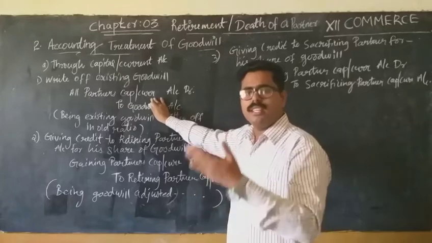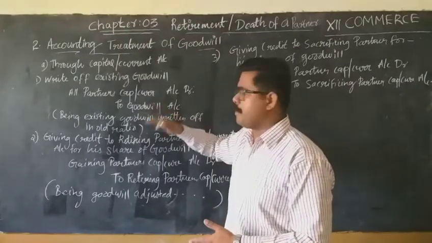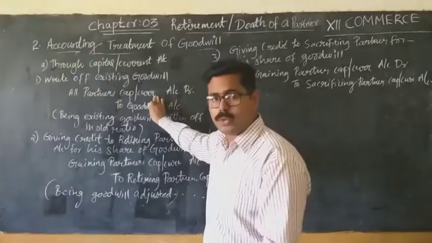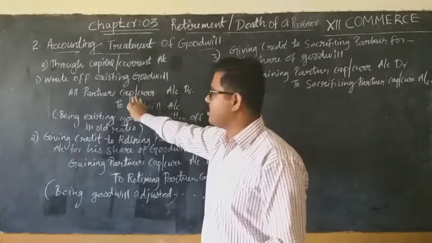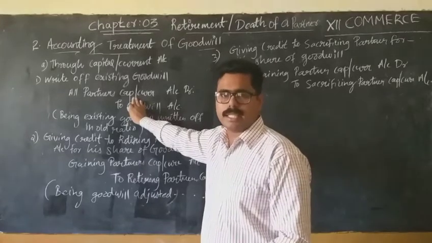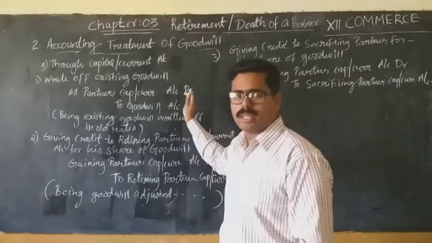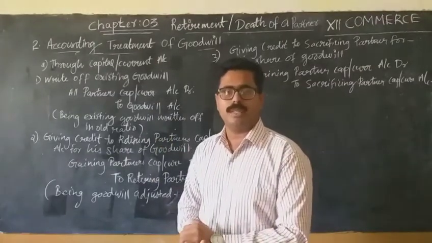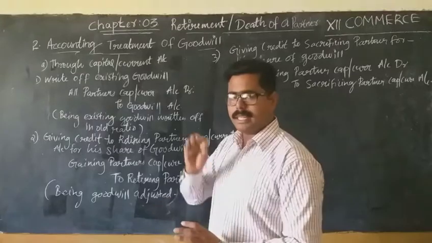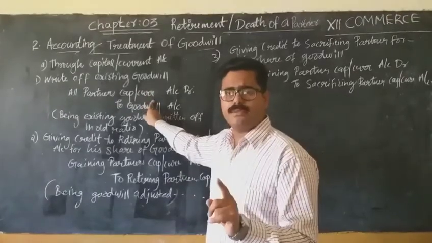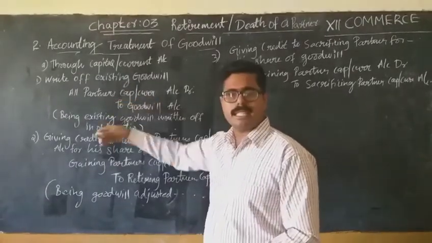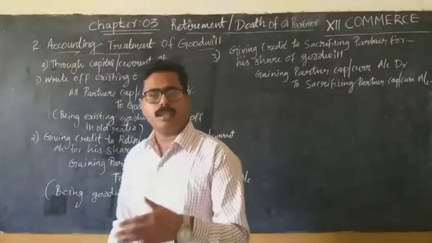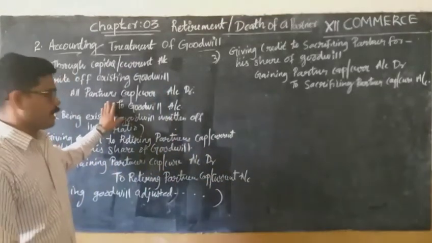If they are following the fixed capital method, then the amount will be transferred to the current account, and if they are following the fluctuating capital method, then the amount will be transferred to the capital account. So all partners' capital or current accounts debit to goodwill account, written off in the old ratio. You must be very careful that here all partners means including the retiring partner.